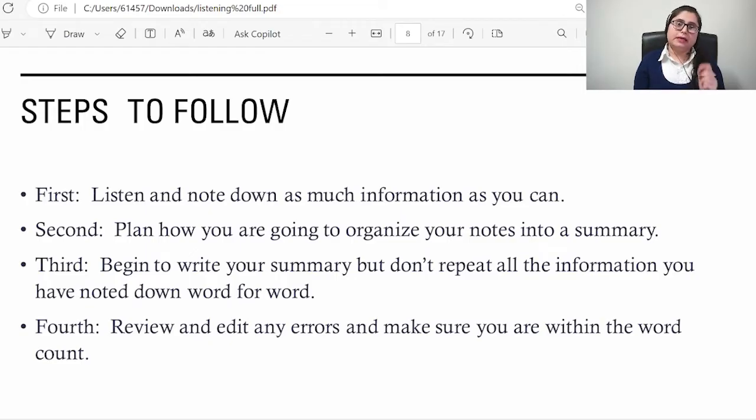Note down the main important keywords and phrases, as much content as you can write. You have to do it. That is the only way you are going to get marks in your listening portion.